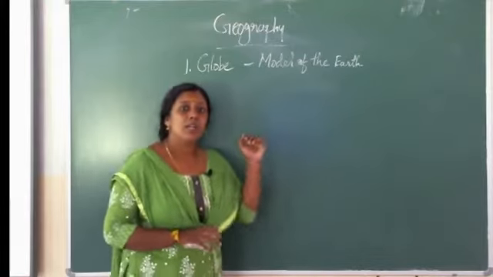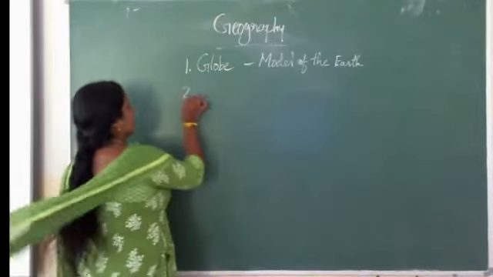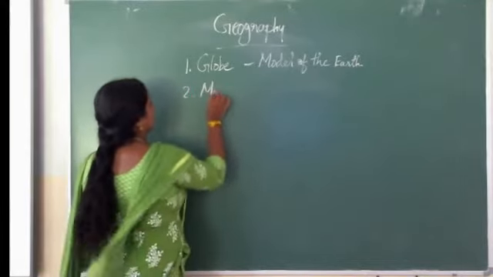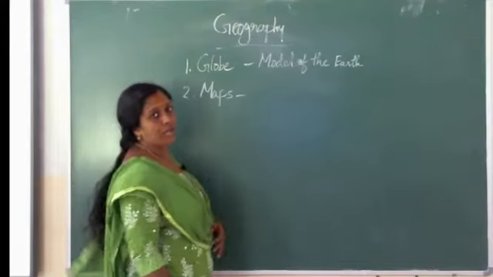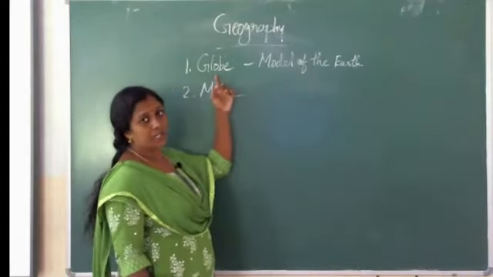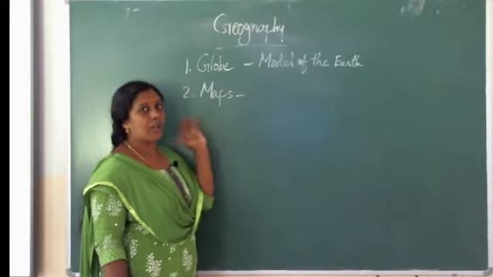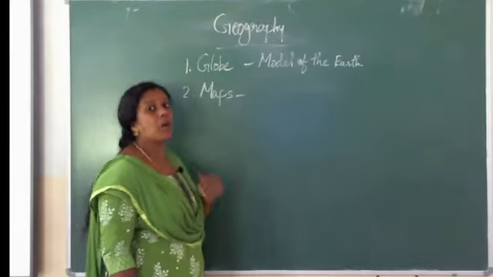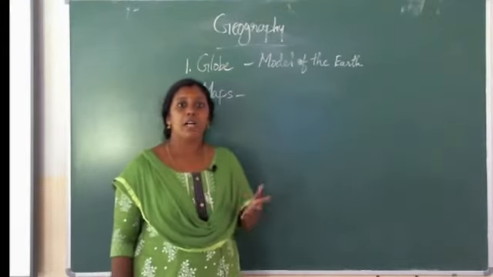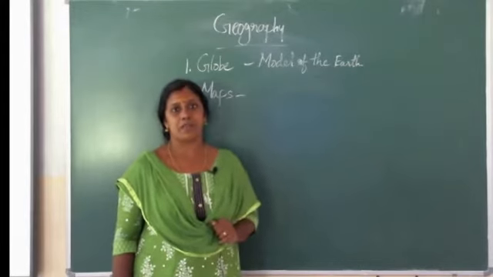Okay, so then we discussed maps. Secondly we discussed maps. So what is meant by a map? It is flat, not spherical in shape. It's drawn on a flat surface. What is meant by a map? A drawing of the earth's surface, either whole or part of it, on a flat surface.